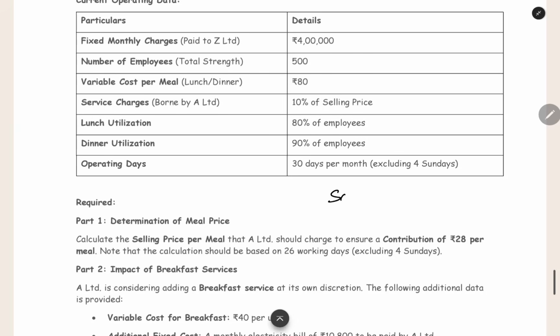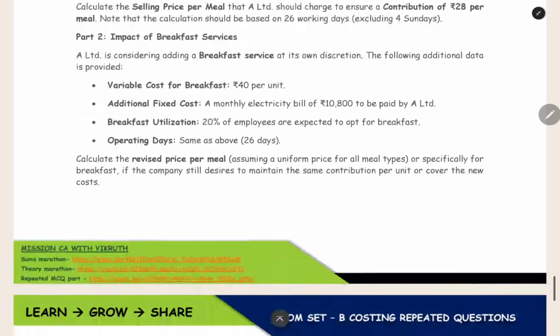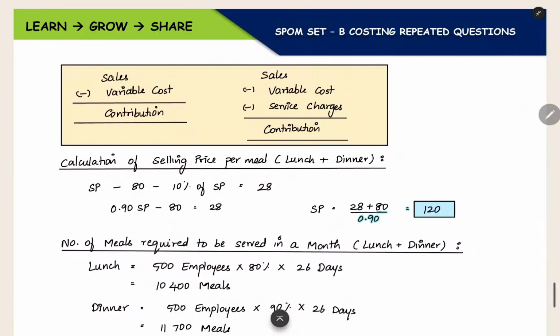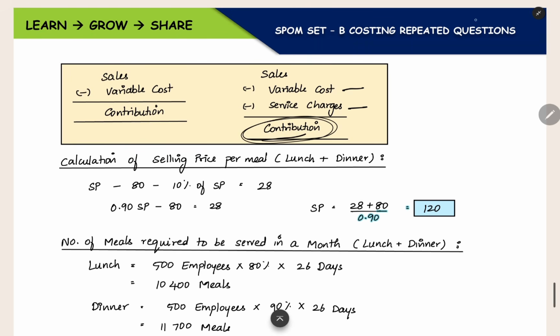Now, what is the thing? Sales, when you reduce variable cost from it, you will get the contribution. So that is the basic logic that you already know. Sales minus variable cost, you will get the contribution. Here, we are having two things: one is the variable cost and then the service charge. That is also based on selling price only, so that is also variable. Sales minus variable cost and service charges, you will get the contribution.